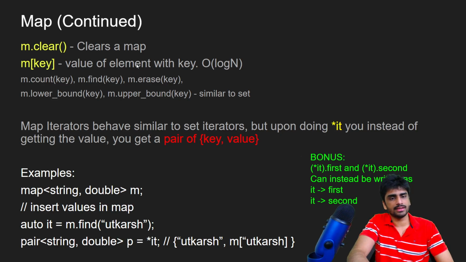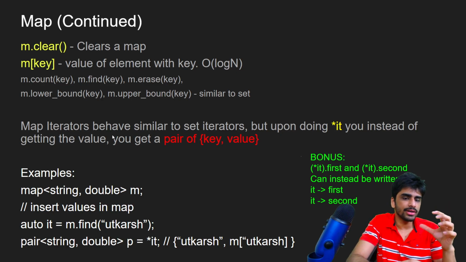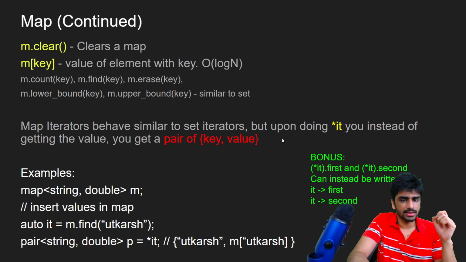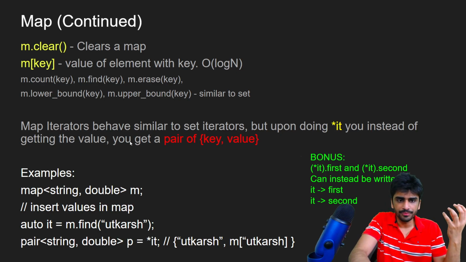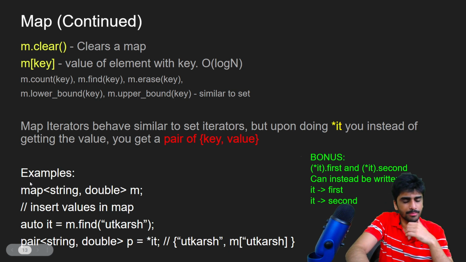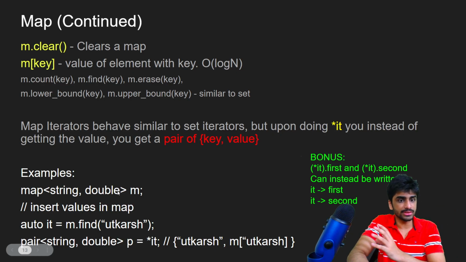A lot of these return an iterator, and the map iterators also behave very similar to sets, but the only difference is that when you try to dereference the iterator, using the star operator, instead of getting the key, you get a pair of key comma value. So here I've shown you an example. Let's say I have a map of string comma double, so the key is string and the value is double.